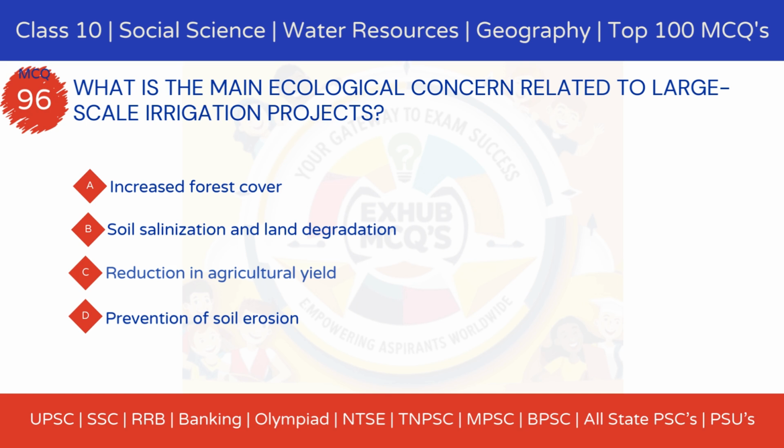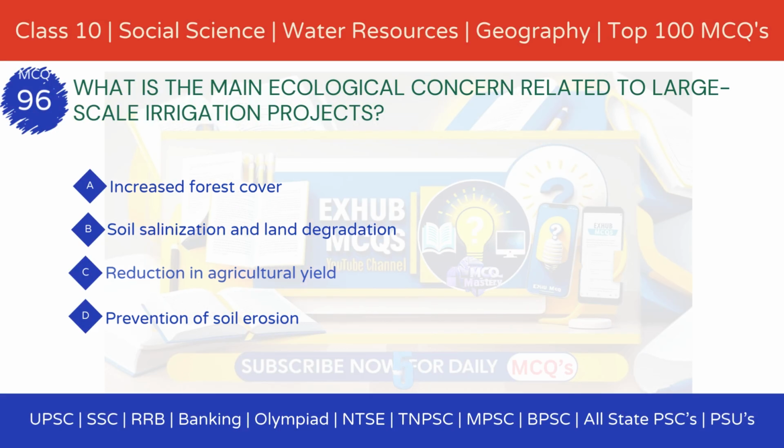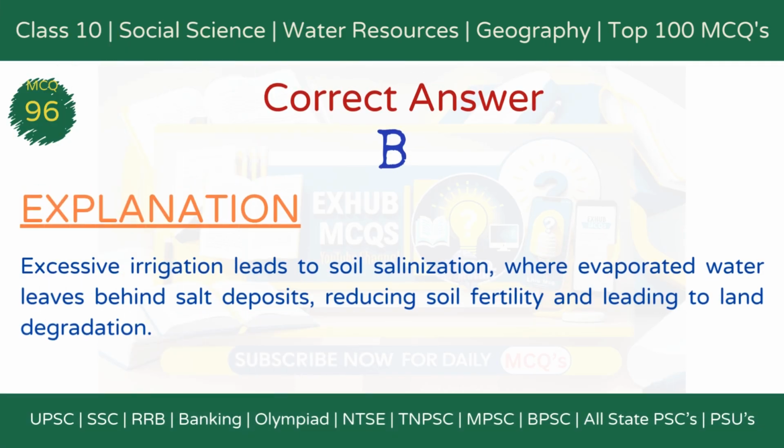Option B, soil salinization and land degradation. Option C, reduction in agricultural yield. Option D, prevention of soil erosion. The correct answer is option B, soil salinization and land degradation. Explanation. Excessive irrigation leads to soil salinization, where evaporated water leaves behind salt deposits, reducing soil fertility and leading to land degradation.